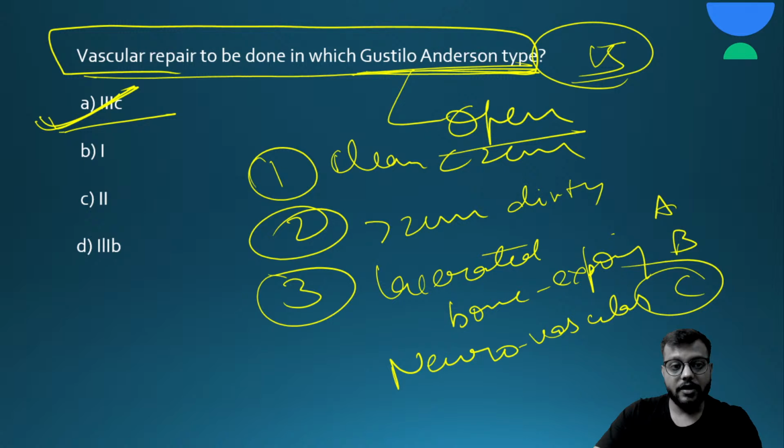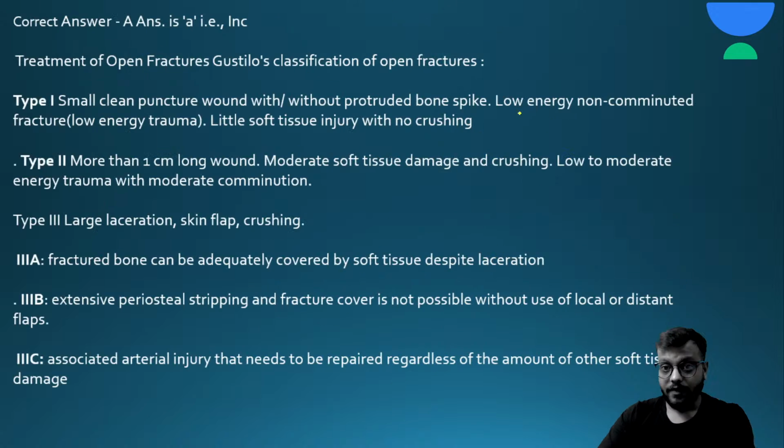Okay, so type 1 जो होता है, there will be small clean puncture wound less than 2 centimeter, and in type 2 it is more than 2 centimeter. In type 3 there is large laceration और इसमें flap या फिर grafting की ज़रूरत होती है. Okay, there will be extensive soft tissue injury with bone exposing. Okay, and in type 3C neurovascular injury.